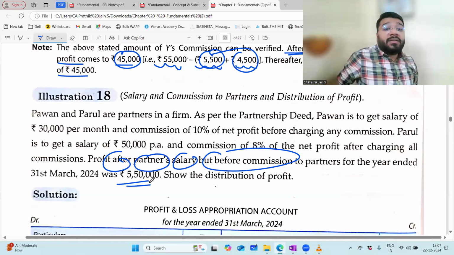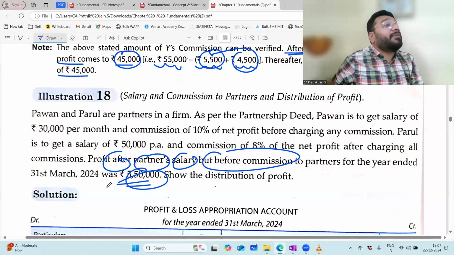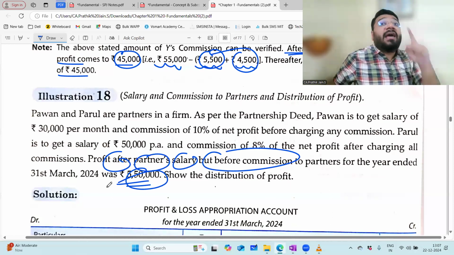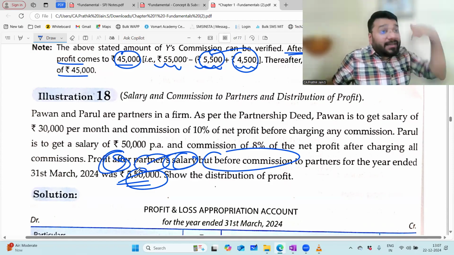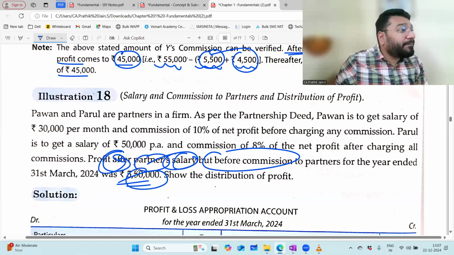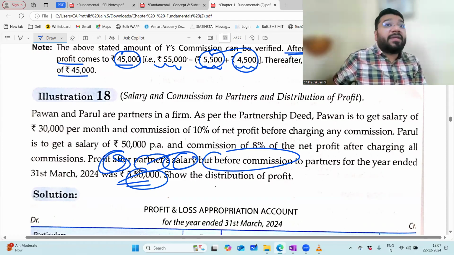Means what? This 550 is not the final profit that is coming from your P&L account. They have done a cheating with you. Whatever the net profit came from P&L, no. What they did? They deducted the salary. They subtracted the salary and then they gave you this 550. This 550 is coming after deducting the salary. This is not the final net profit.